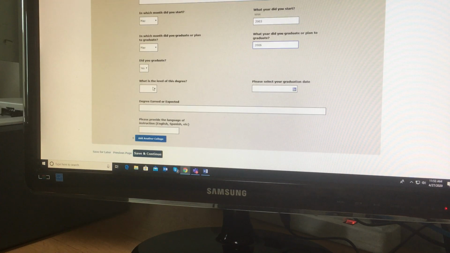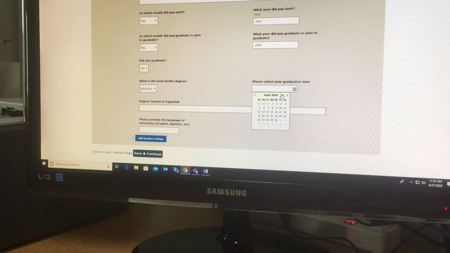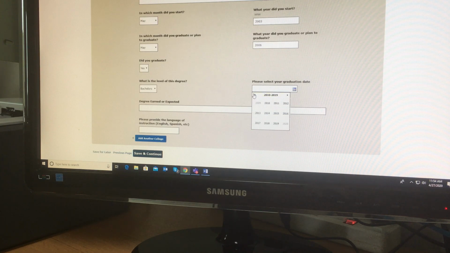Okay. So, what is the level of this degree? Bachelor's. Okay. And we select your graduation date. So, we need to go for the year first. 2006, and let's say May, and let's say 12th, May 12th, just to give degree earned or expected. Let's say Bachelor of Arts in Religion. Can it be, Dr. Yusri? Bachelor of Theology. Yes. Bachelor of Theology.